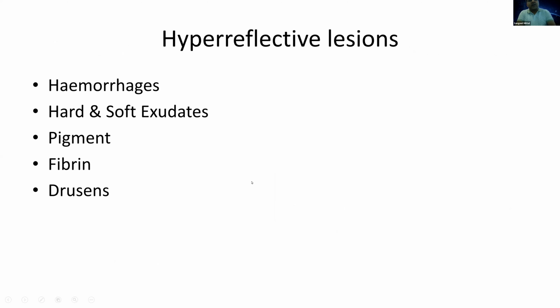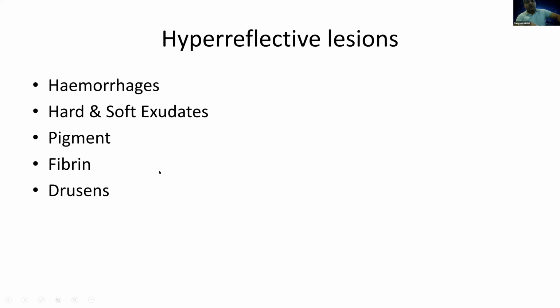So once you have seen all the profiles, now we come to some kind of lesions. There can be hyperreflective lesions in the retina, or there can be hyporeflective lesions in the retina. Hyperreflective lesions include hemorrhages, hard and soft exudates, pigments, fibrin, or drusen. These are hyperreflective lesions which you may see in the retina. This pigment present may be melanin due to nevi, or fibrin may be there.